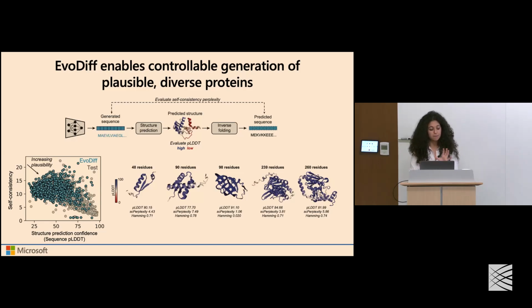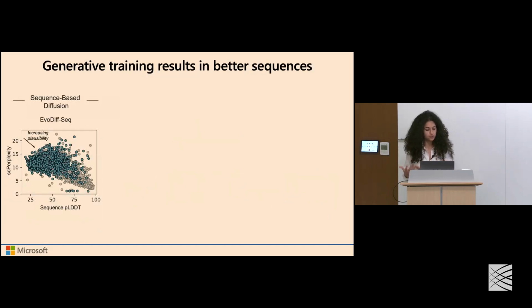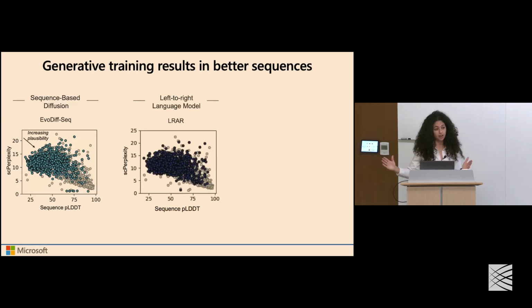Importantly, when we compare our generative diffusion framework that operates over sequence space to other approaches for protein sequence design, we can see that we perform well, if not better, compared to state-of-the-art approaches. Namely, in comparing traditional left-to-right autoregression, where we decode in a fixed order going from a start amino acid all the way to the end, we can see that we perform competitively with respect to this plausibility.